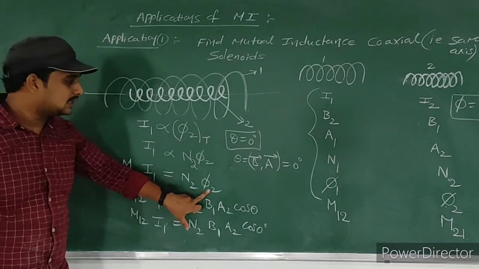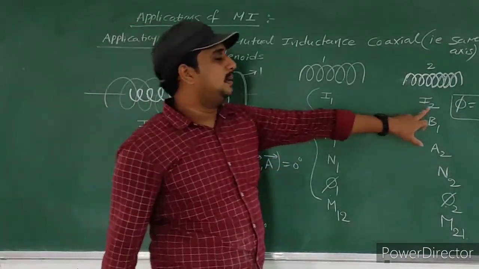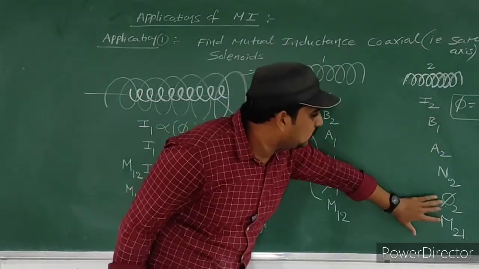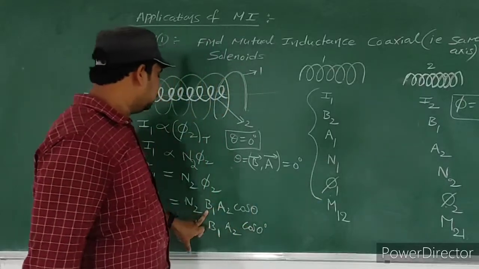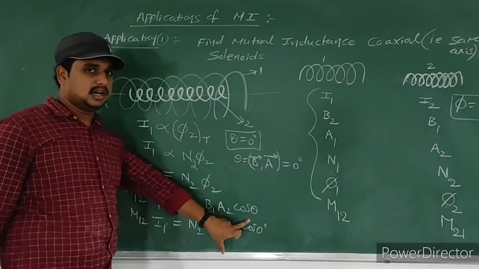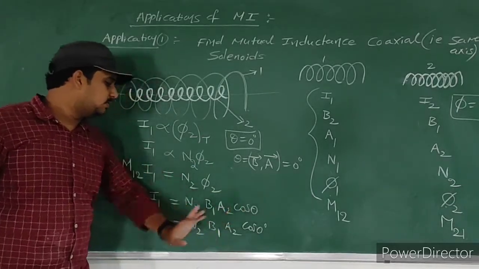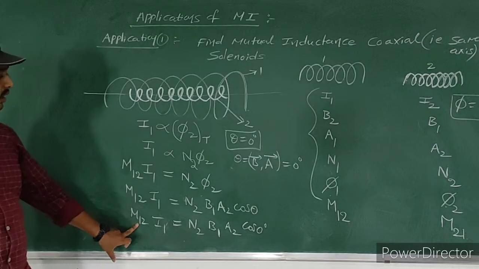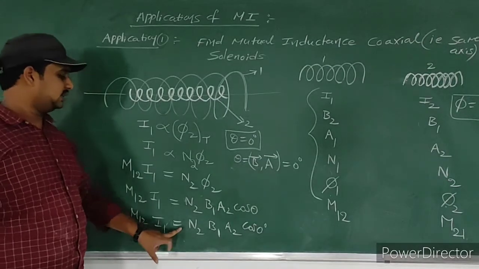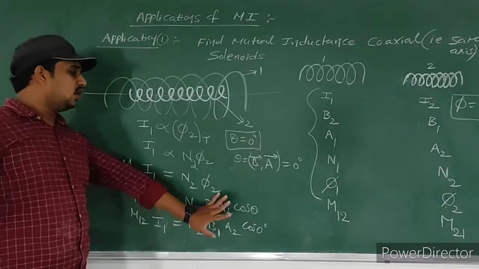What is the formula of flux? The flux formula is BA cos theta. This flux phi 2 is due to the magnetic field B1. That's why B1 into A2 into cos theta. Here the theta value is 0 degrees. If you substitute theta equal to 0, we get cos 0. So finally, M12 into I1 is equal to N2 into B1 into A2 into cos 0.